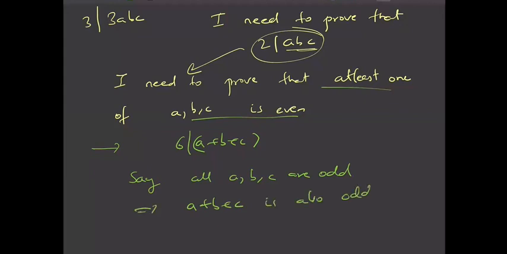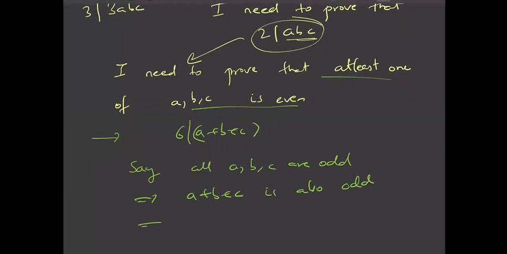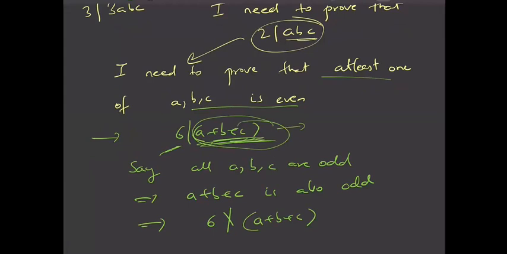Yes, because odd plus odd is again odd. So then this simply implies that 6 does not divide A plus B plus C, because 6 is an even number. How can 6 divide A plus B plus C? Right? 6 divides A plus B plus C means A plus B plus C should be even. At least it should be even. But here A plus B plus C is odd, so 6 cannot divide A plus B plus C.